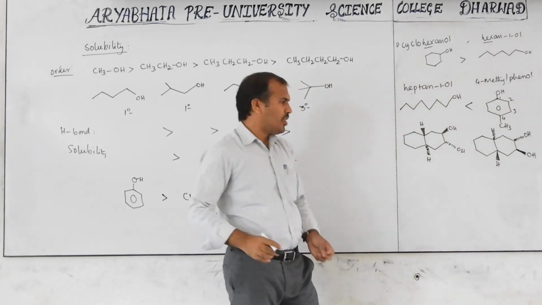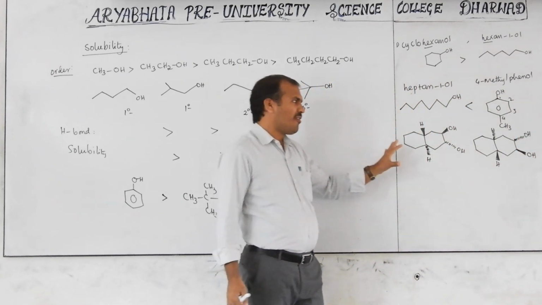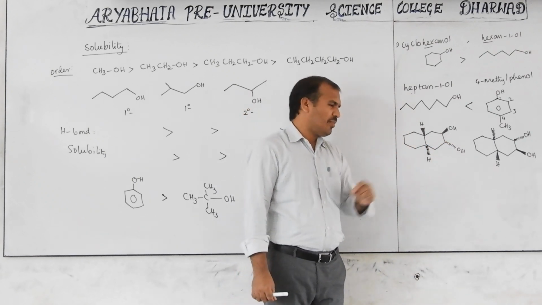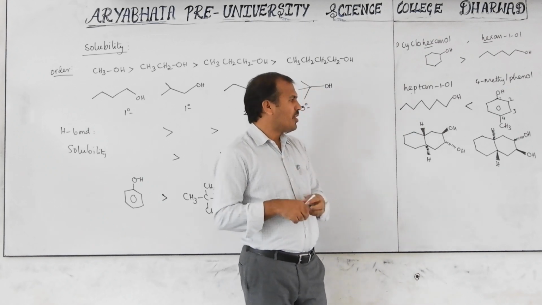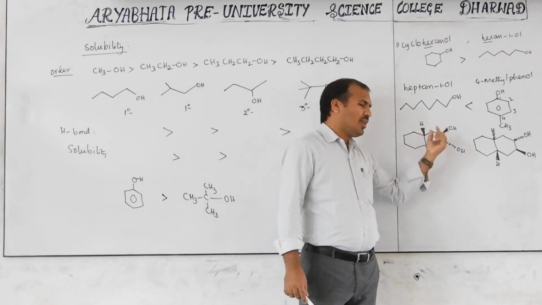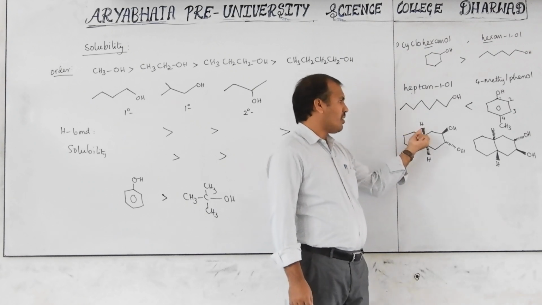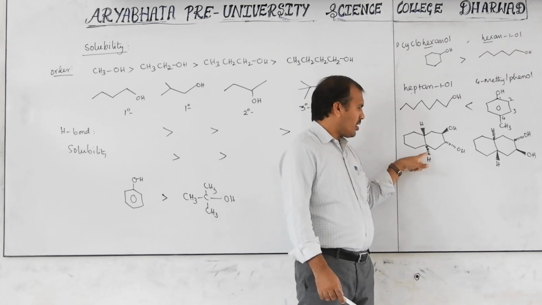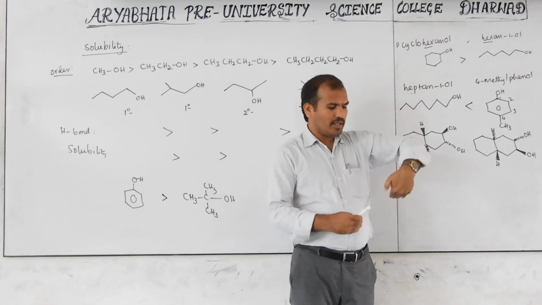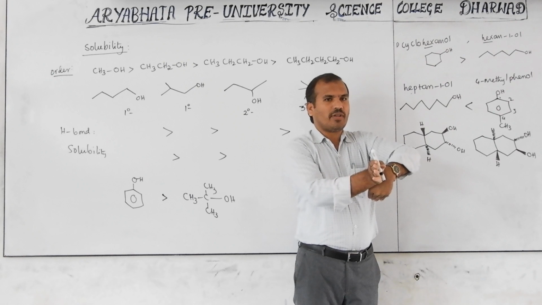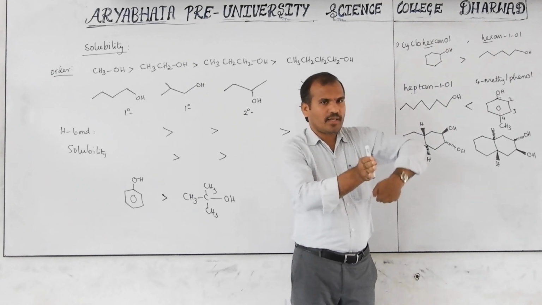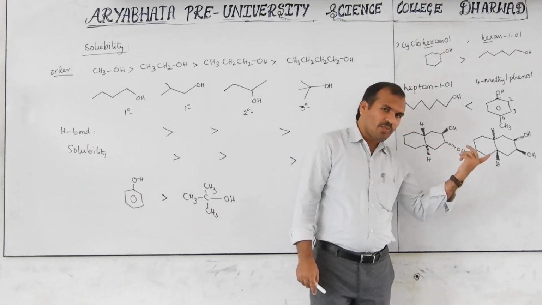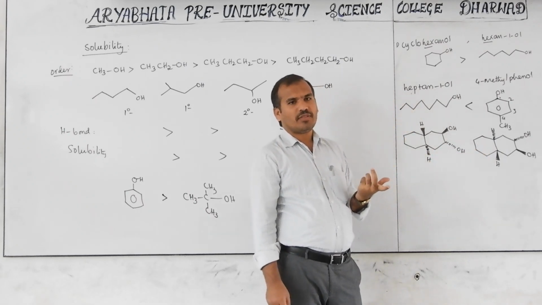Now, observing these two compounds, number of carbons same, number of OH groups same, everything is same. But what difference do we observe here? Only the arrangement is different. A dark line indicates near to the observer. A dotted line indicates away from the observer. Now, are these identical compounds or different compounds?